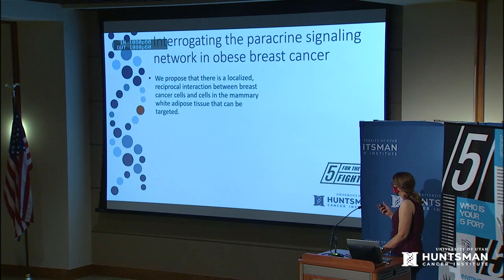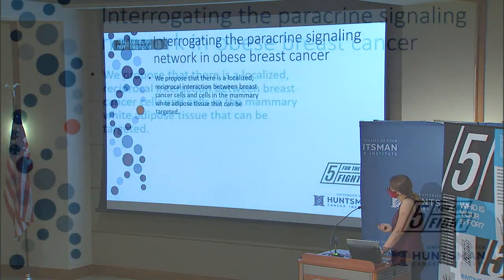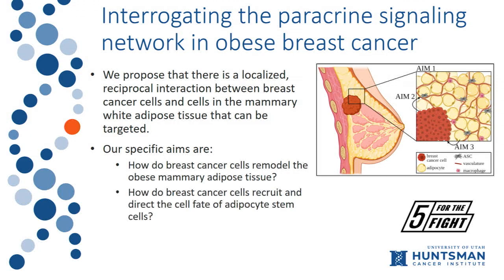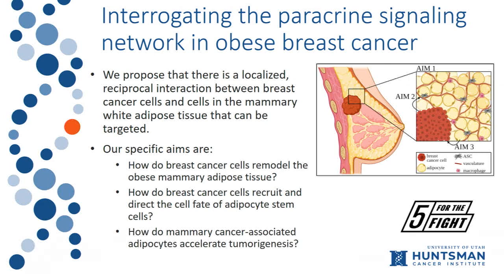So in other words, we're proposing to interrogate the localized reciprocal paracrine signaling network in obese breast cancer. And to do this, we're proposing 3 different aims. The first is to generally profile how breast cancer cells remodel the obese mammary white adipose tissue. And then we will focus specifically on 2 cell types in the mammary white adipose tissue, the adipocyte stem cell and the mature lipid-laden cancer-associated adipocyte.